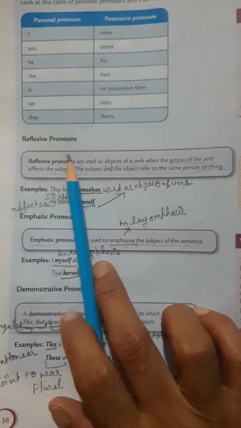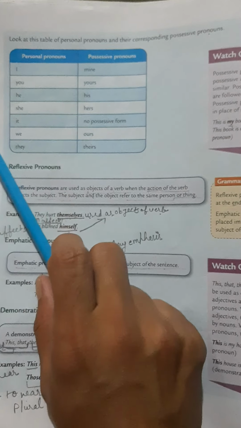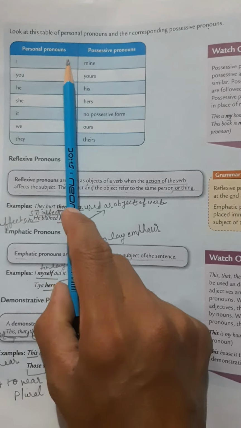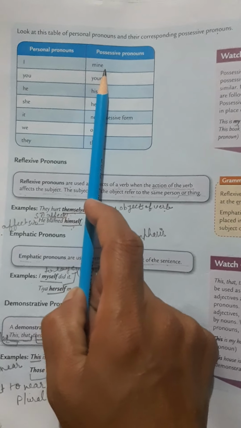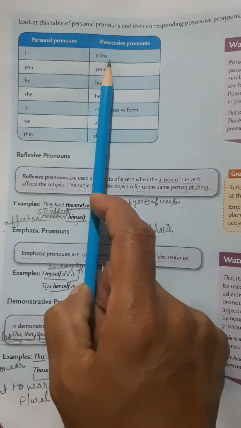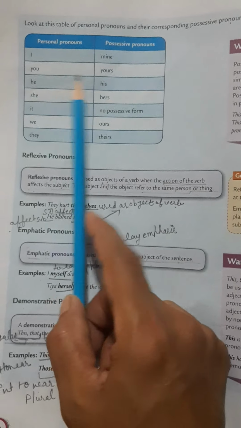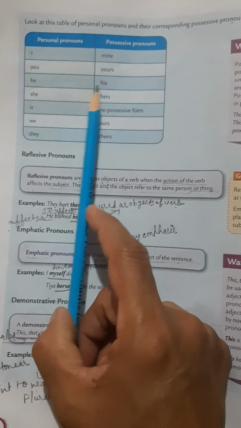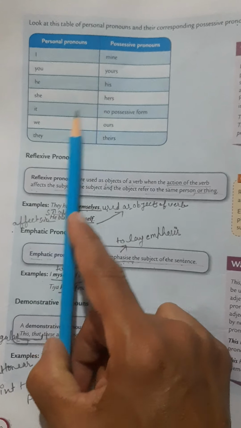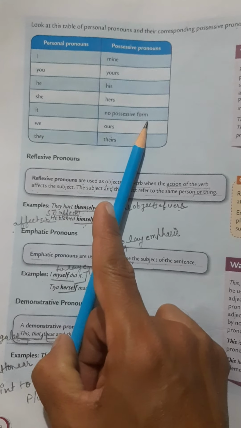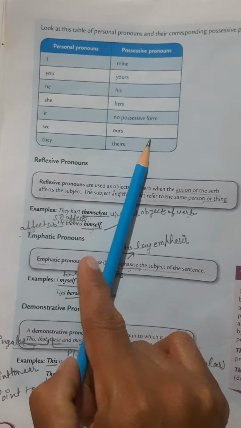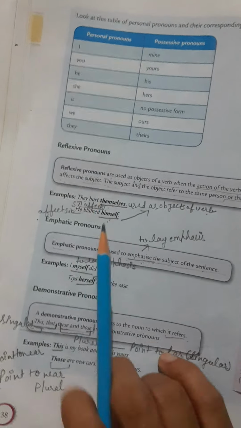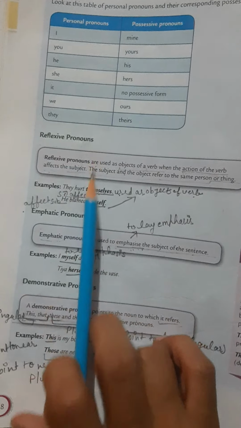Now we will discuss reflexive pronoun. Okay. First of all, we can see examples of personal pronoun and possessive pronoun. I, personal pronoun; mine, possessive, ownership. You, yours. He, his. She, hers. It, no possessive form. We, ours; they, theirs.